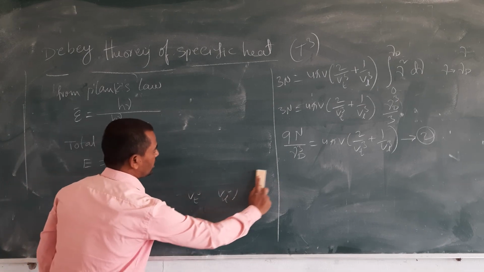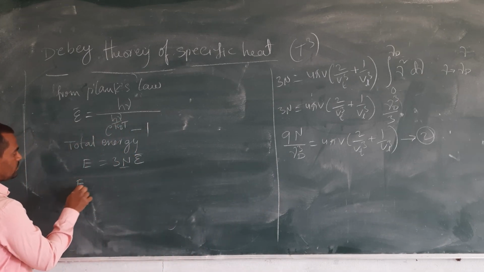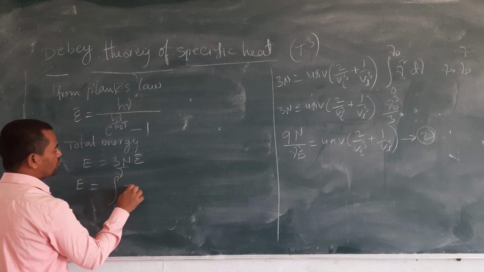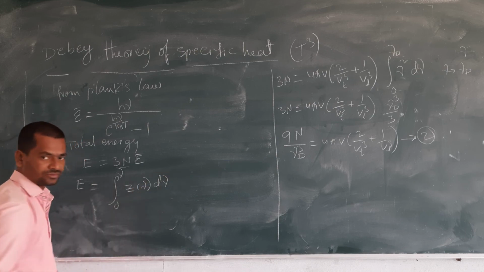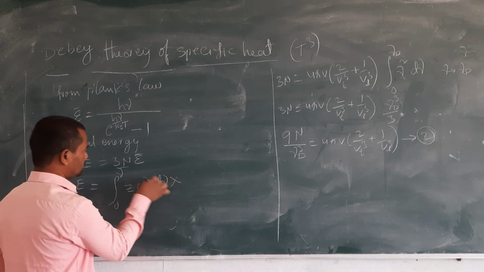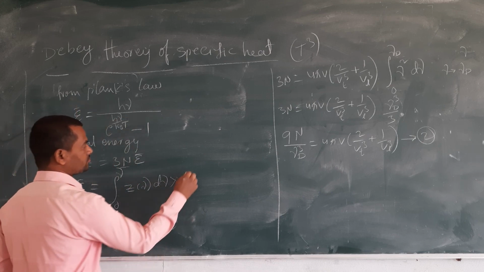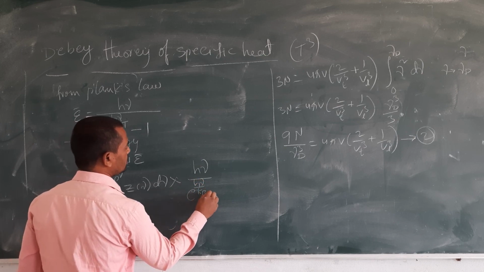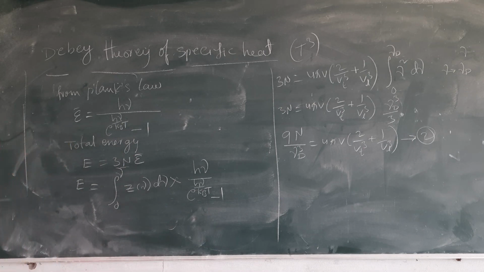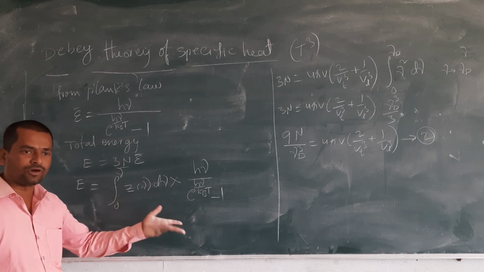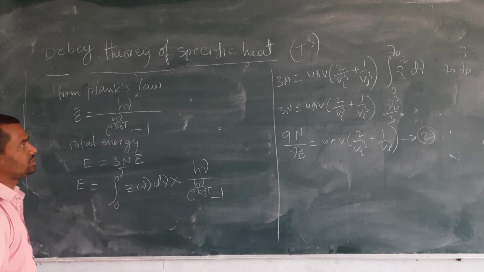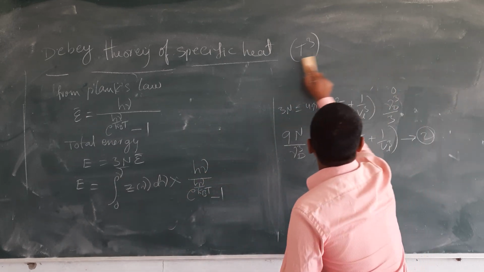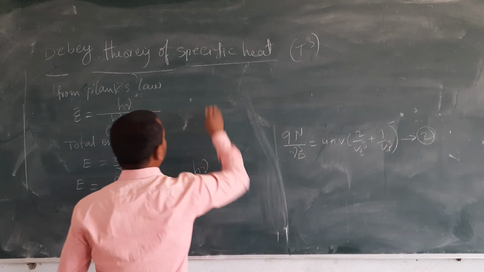So what is equation 1? E is equal to 3 times the integration from 0 to nu D of Z of nu d nu, into E bar, this one, h nu by e power h nu by kBT minus 1. And the Z of nu d nu formula we also know, so we have to substitute it here.